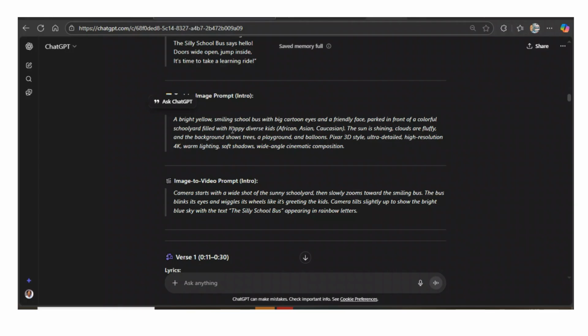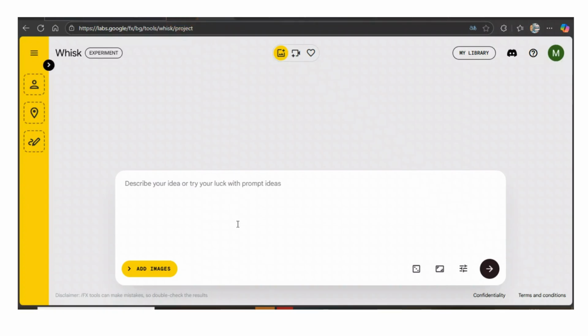We are going to be using this website with this AI tool called Whisk AI. It's going to give us beautiful images with colorful colors that kids will definitely enjoy and love. What I need to do now is copy the first prompt and then go to Whisk AI. This is Whisk AI. You just go to your search bar and search for Whisk Labs. This is what you're going to come across.